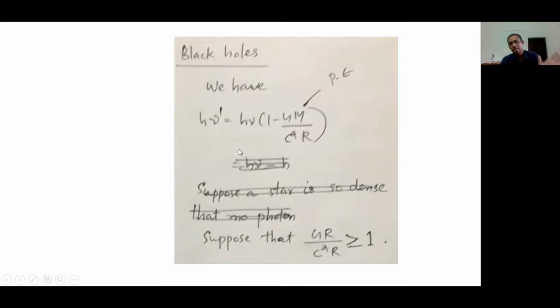The energy of the photon as it escapes from the gravitational field of the star, far away from the star, that is this h nu prime. If GM over c squared R is equal to 1, this will be 0. And if it is greater than 1, what happens? That means the photon of frequency nu emitted from the star will not be able to escape from the gravitational field of the star.